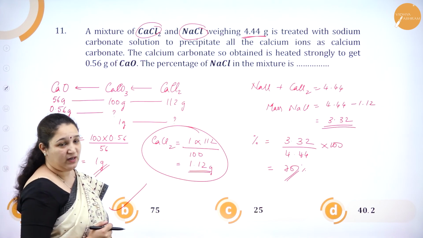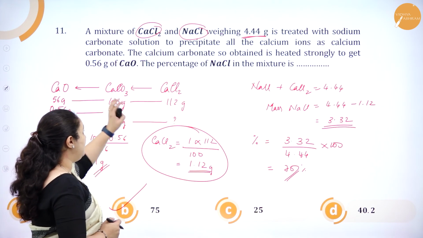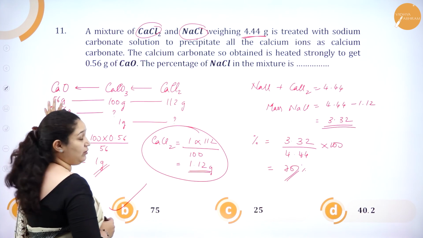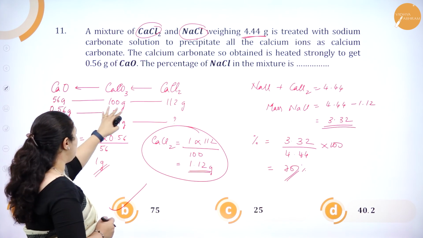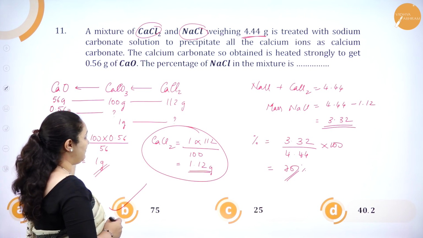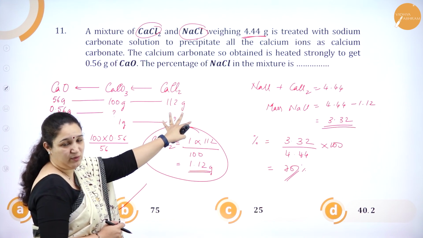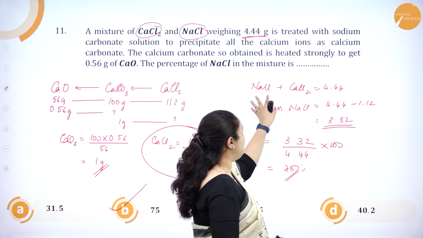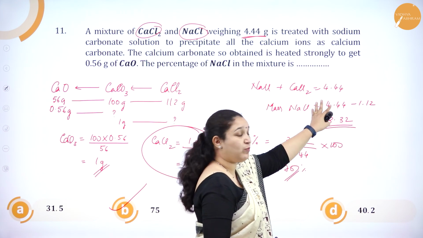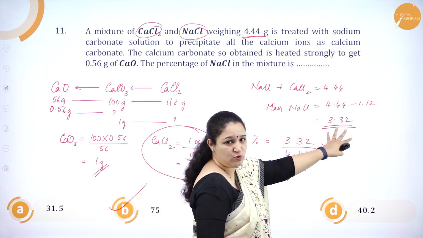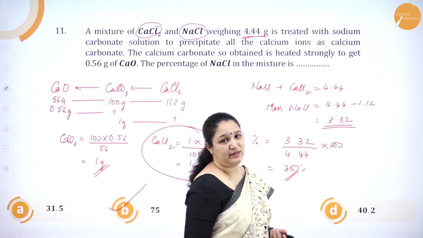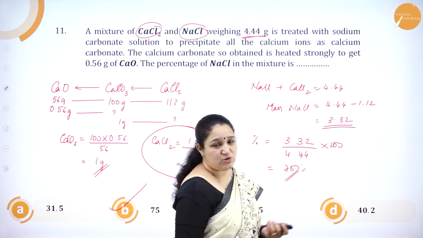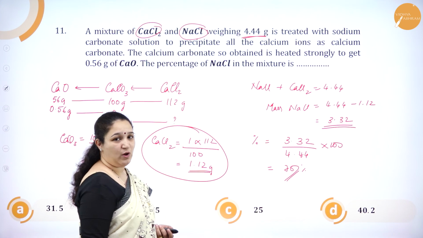So I hope you have understood. Calcium chloride will give calcium carbonate to calcium oxide. We have taken its molecular mass and the mass which was there, and we have gone in the reverse order to find out the mass of calcium chloride. Then calcium chloride plus sodium chloride is 4.44. So we found out the mass of sodium chloride. Then we have calculated the percentage. Okay. So I hope you have understood this problem.